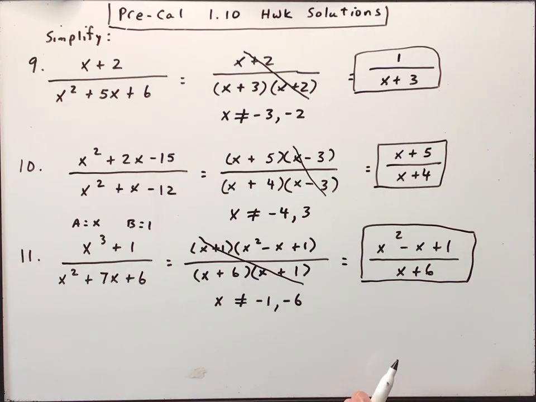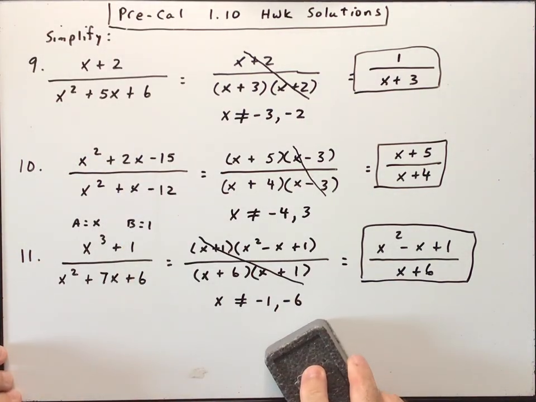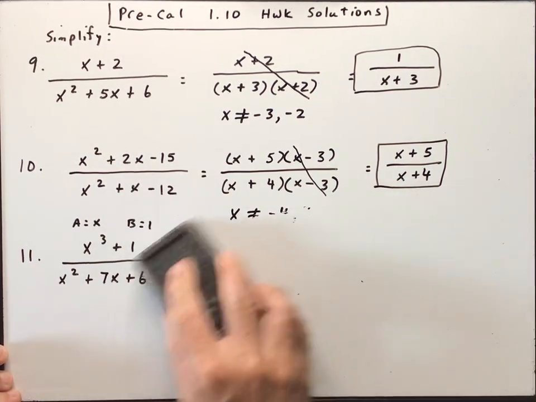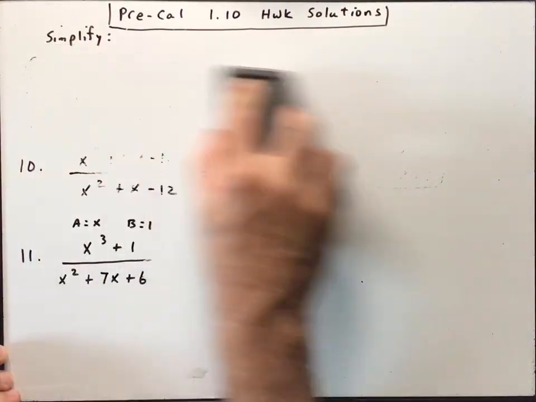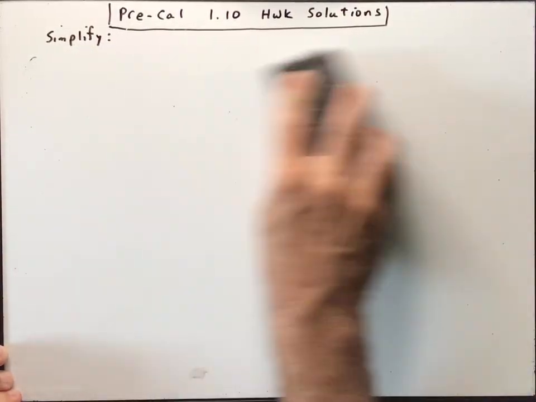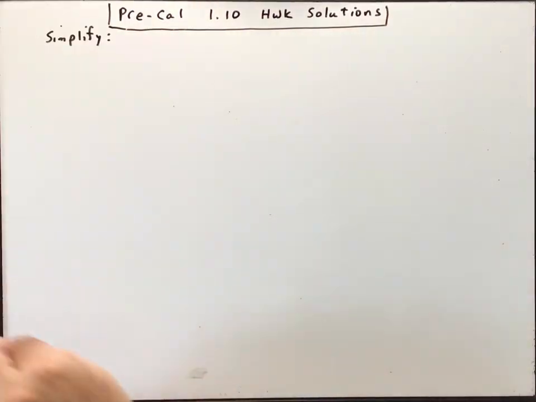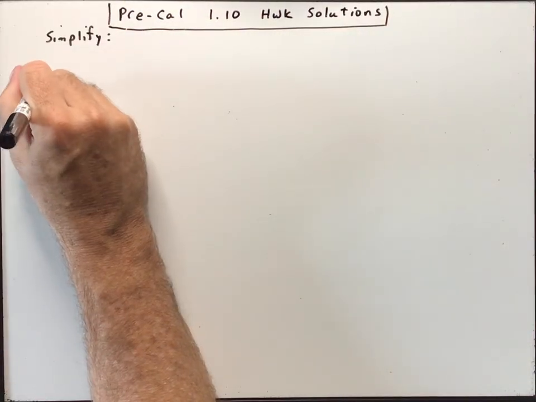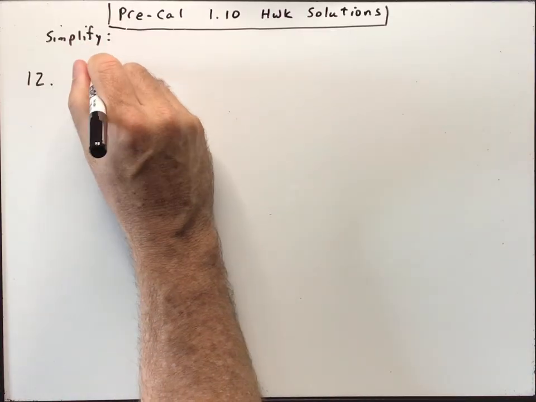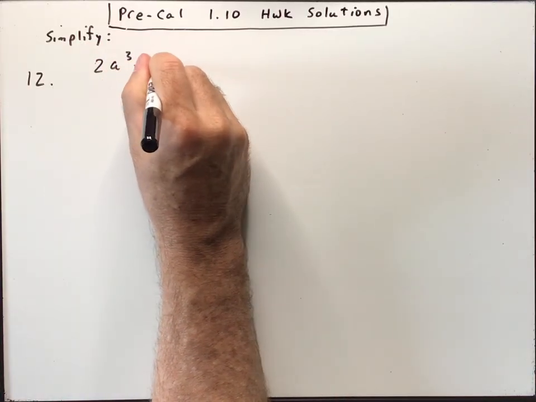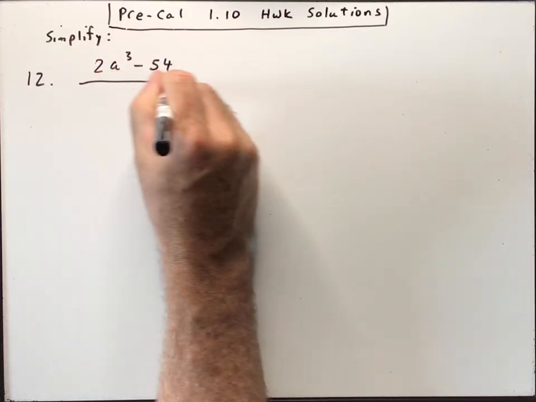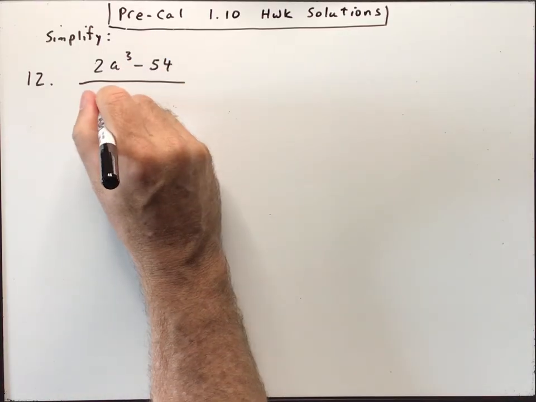All right, finally, number 12. I think I'm going to erase here for number 12. It'd take up maybe a little too much space to smush into my little bottom area there. All right, 12, we've got 2a cubed minus 54 over 2a squared minus 18.